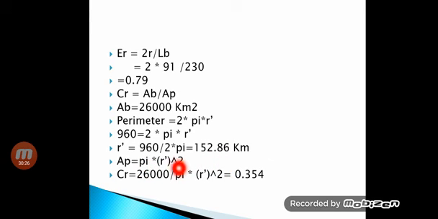After finding r dash, you can calculate AP, the area of the perimeter circle, by pi r dash square. So CR is equal to AB, 26,000, upon AP. AP is pi into r dash square, which comes as 0.354.